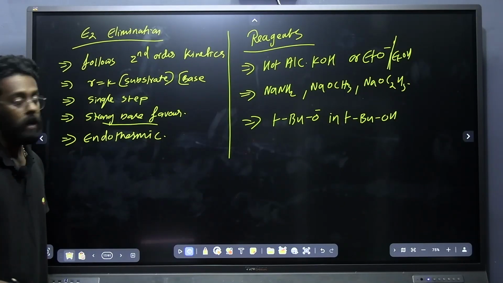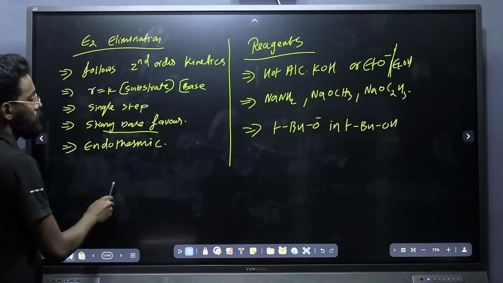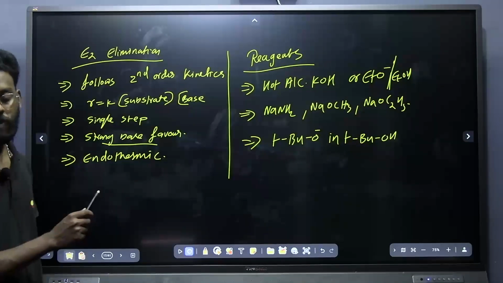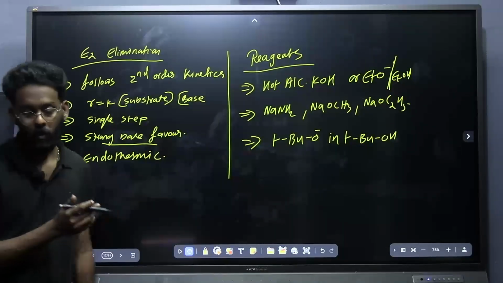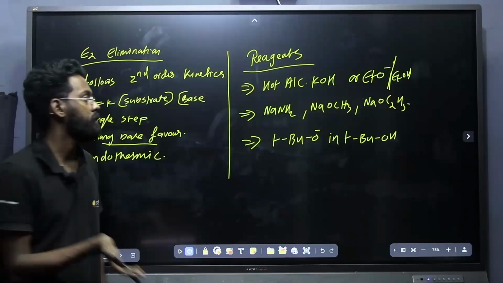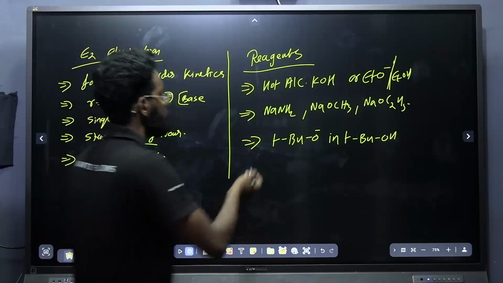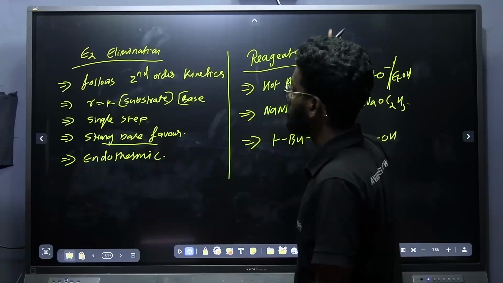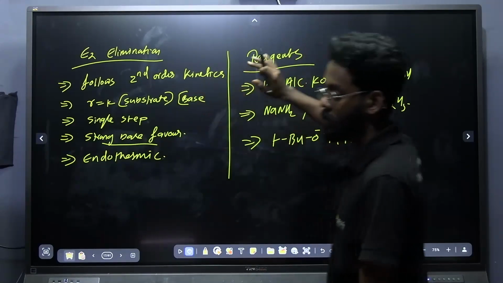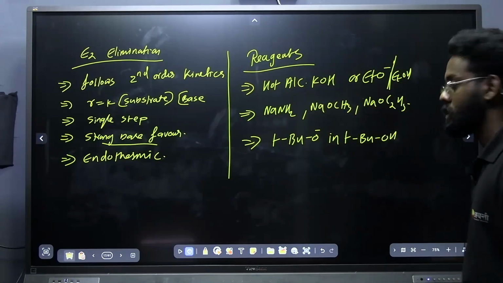How can we understand elimination reactions? For the E1 reaction, we can understand it by whether the reagent is in water or in alcohol. If the reaction is taking place in an aqueous medium, then it will follow E1 elimination, which goes through carbocation rearrangement.